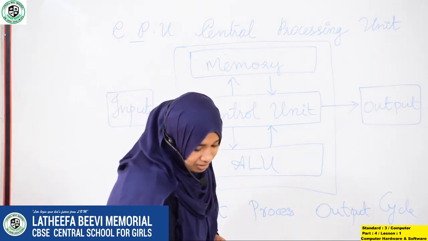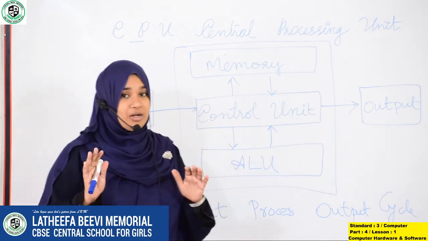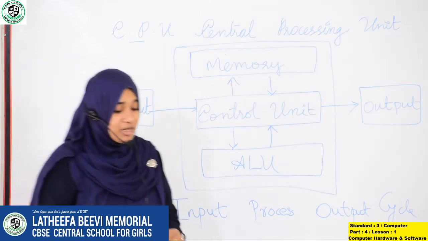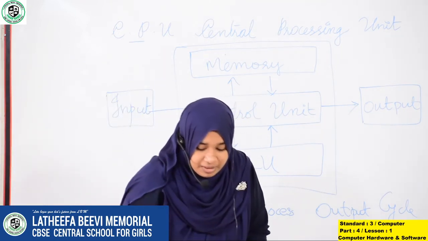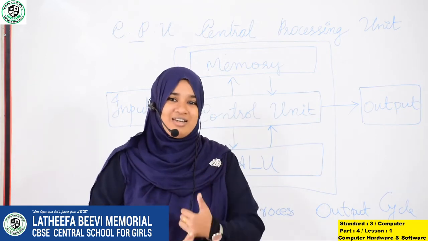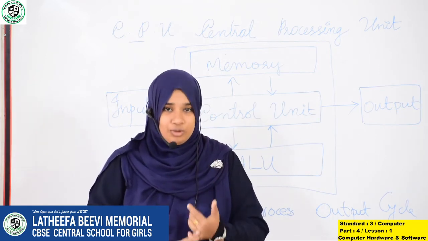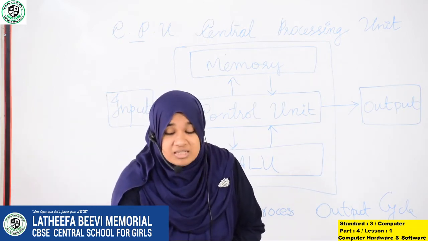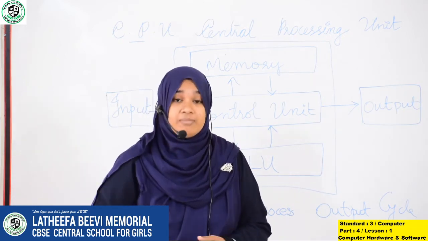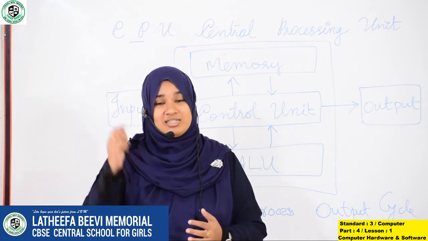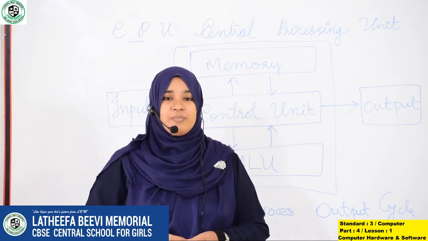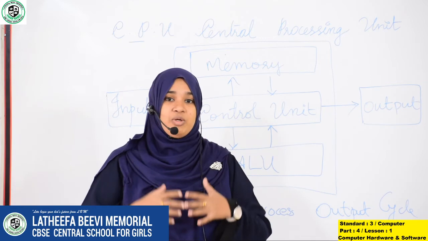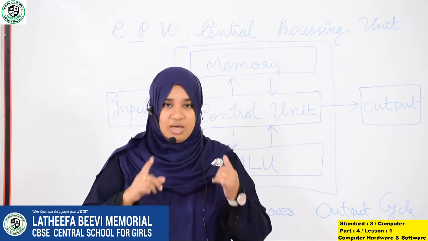Today we will be learning only the CPU part. Okay, let's revise the CPU. What have we learned in the CPU? Tell me. CPU is called Central Processing Unit. Then, is it an input device? No. Is it an output device? No, ma'am. It's a processing device. It's the brain of the computer. How many units does the CPU have?